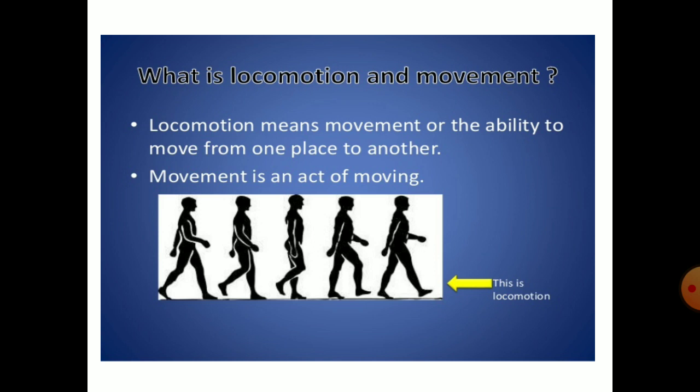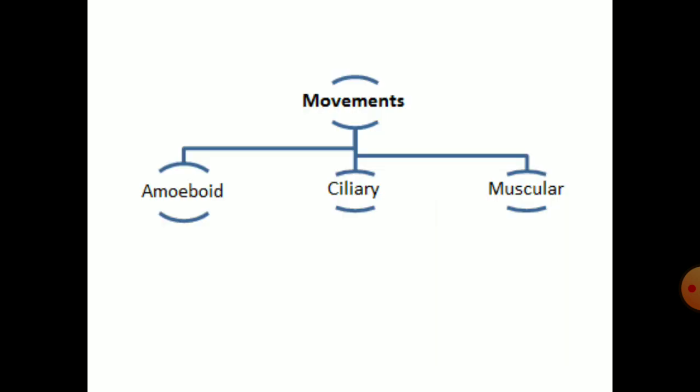So, the cells inside our body also show four basic types of movements. They are amoeboid movement, ciliary movement, muscular movement, and flagellar movement. The cells which show amoeboid movement are macrophages and leukocytes, and their basic function is phagocytosis, that is killing foreign cells. So the type of movement they show is amoeboid movement.